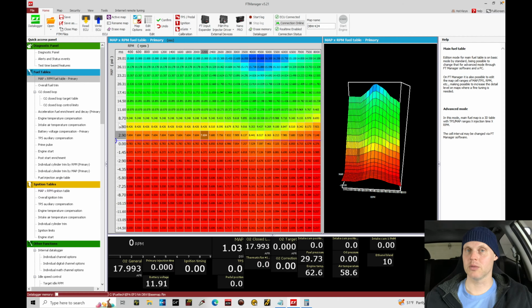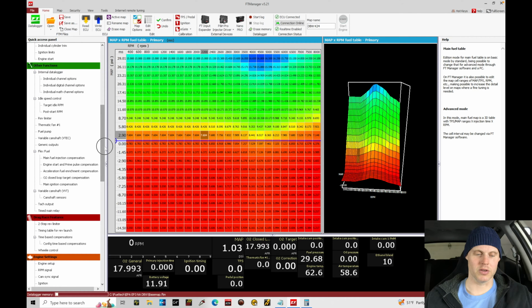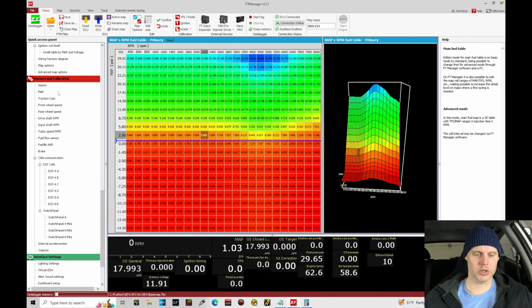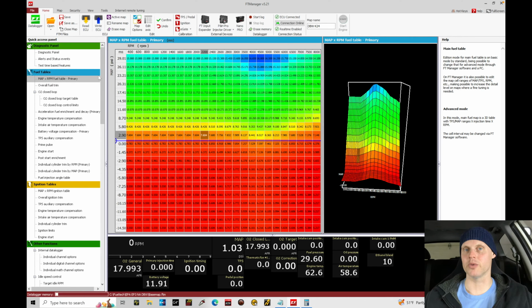So this is going to be completing everything. We're going to go through everything here from fuel tables, ignition tables, other functions, and make sure we have things in here that make sense. Going down here a little bit further, we went through the engine settings already, and we'll just quickly go through sensors and calibration. I think we've covered everything there in the last training module. But again, this is going through that generic file that we started off with from the base map creator with the Fuel Tech, just making sure that everything's in order and that we're going to have the best success of getting our engine to fire up and run when it comes time in the next training module.